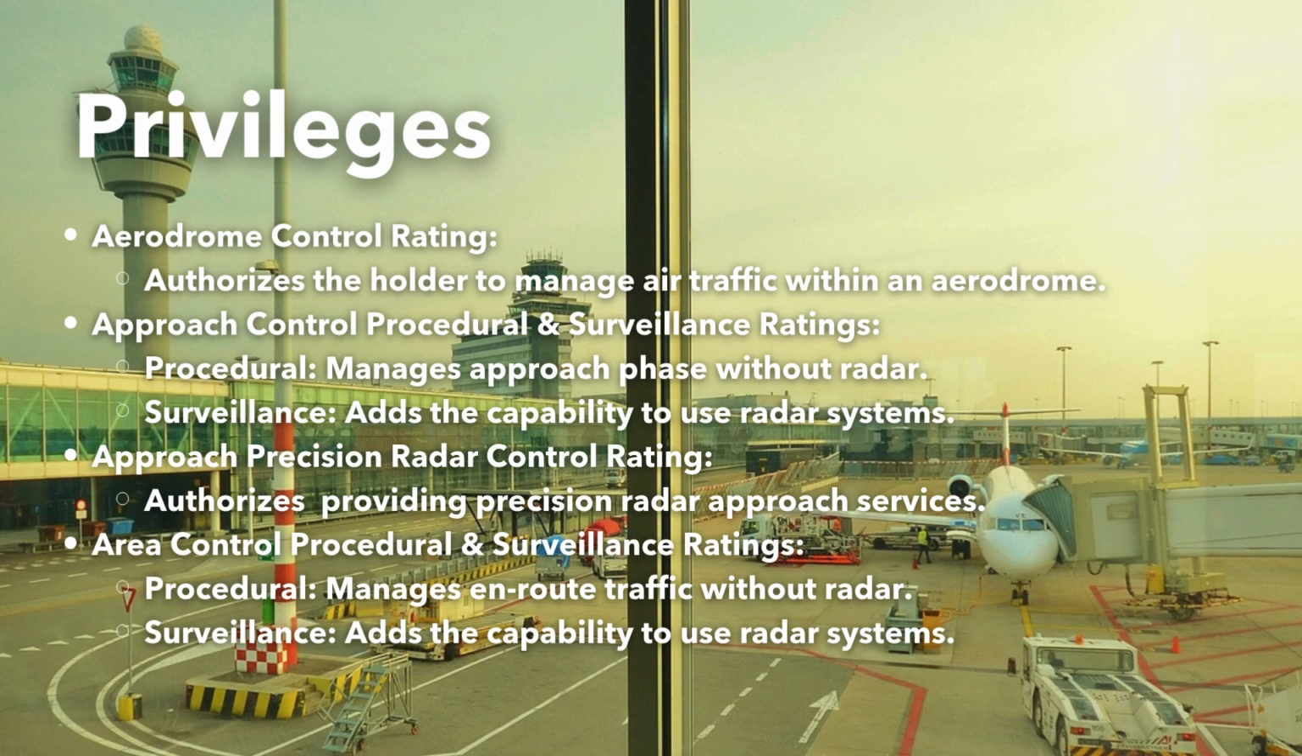For example, with an aerodrome control rating, the holder can manage air traffic within an aerodrome. The approach control procedural rating allows the controller to manage air traffic in the approach phase without radar, while the approach control surveillance rating adds the capability to use radar systems. The area control procedure and area control surveillance ratings allow the controller to manage aircraft during the en route phase, either with or without radar assistance.